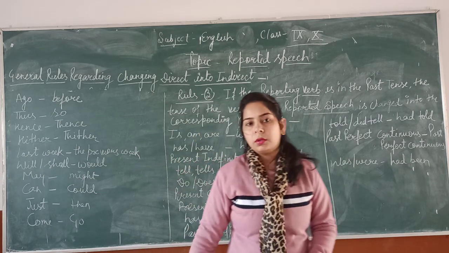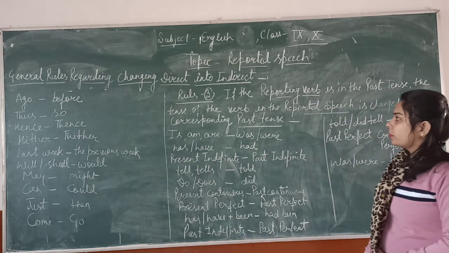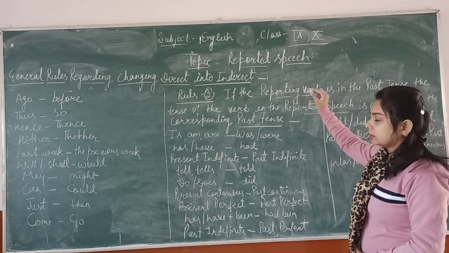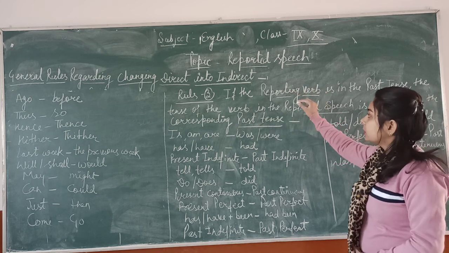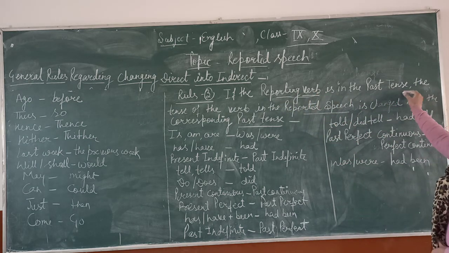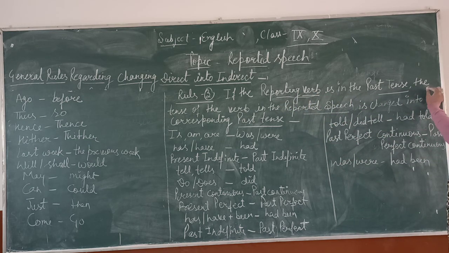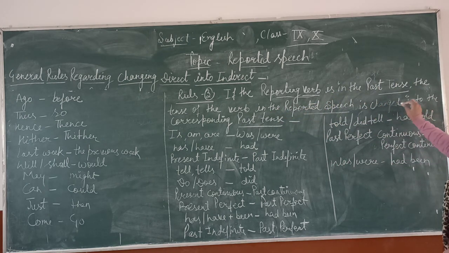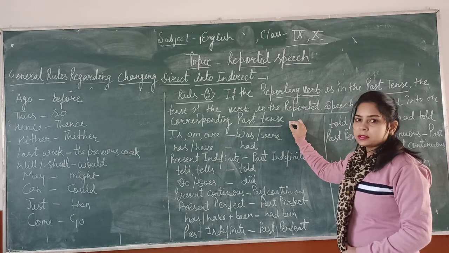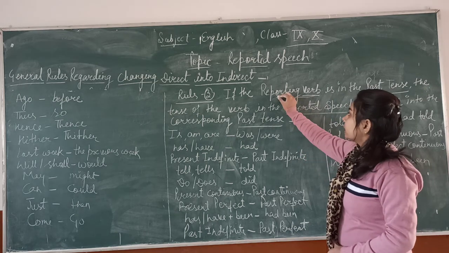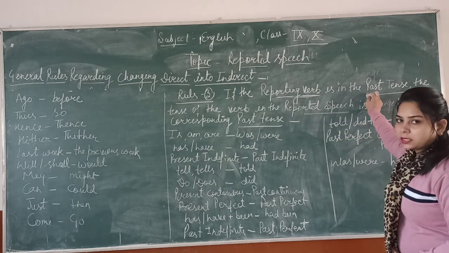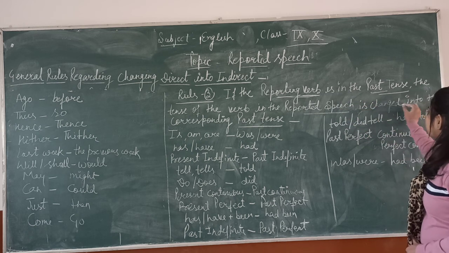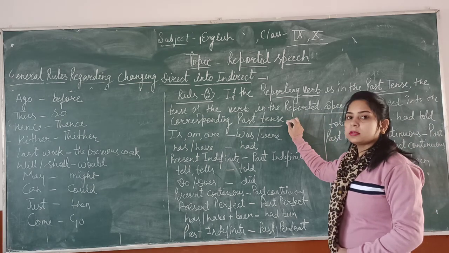Next is rule third. While changing the direct speech into the indirect speech, if the reporting verb is in the past tense, the tense of the verb in the reported speech is changed into the corresponding past tense. While the reporting verb is in the past tense, then the reported speech will be changed into the corresponding past tense.